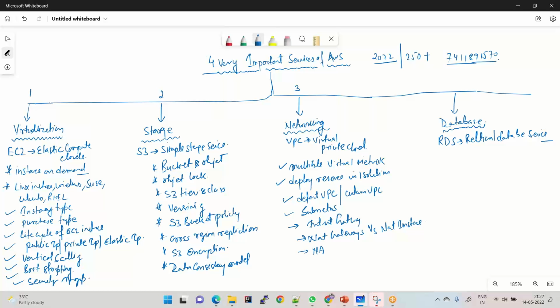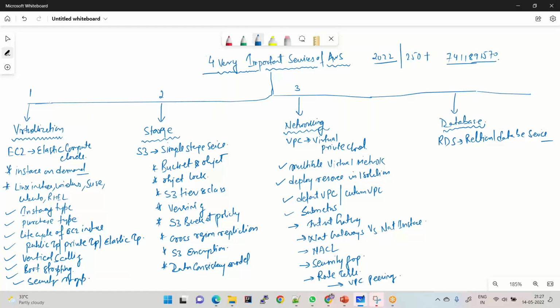You even need to cover topics like network access control list, security group, and route tables. You need to understand the use of route tables, and last, very, very important, is VPC peering. If anybody is preparing for an interview, you need to cover these topics in detail. If you have these topics covered, then you will be able to answer most of the questions in interviews.